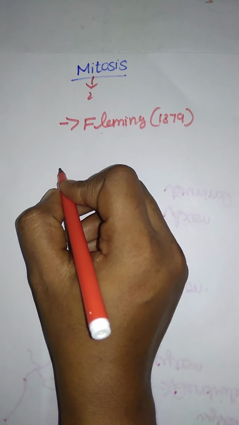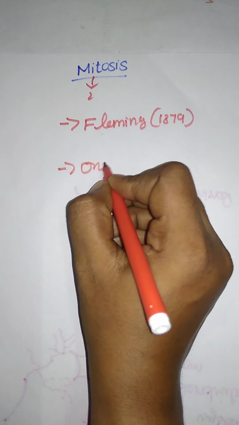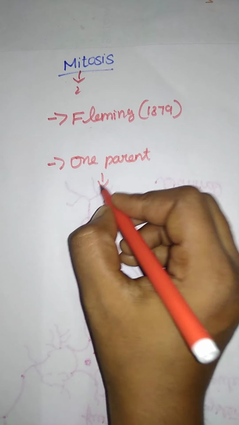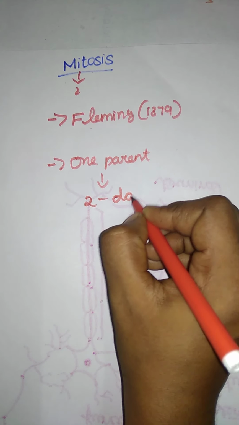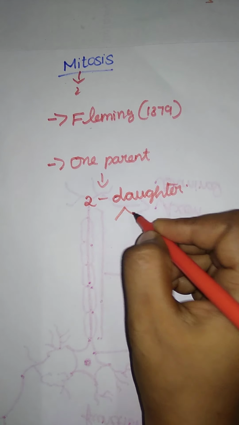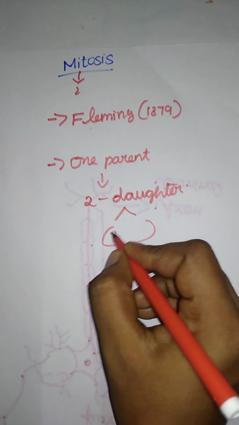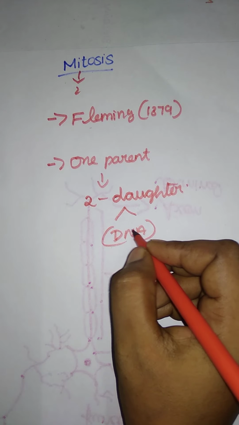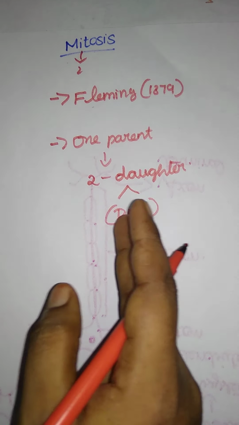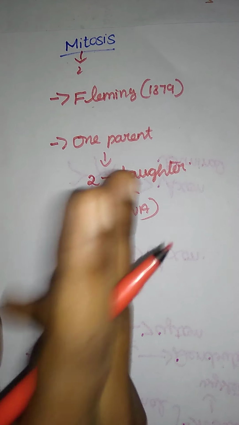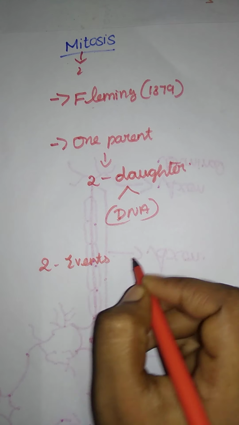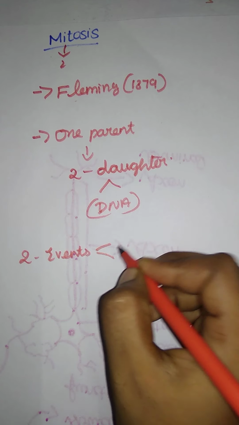Here, what is a mitosis? We already said, one parent cell divided into two daughter cells. And here they have an equal distribution of the nucleus also, that is the DNA. Equal distribution of genetic material to the daughter cells. Since they have an equal distribution, there are two types of events in cell division. If they ask for 2 marks, what are the events involved in the cell division? Just write those two events.